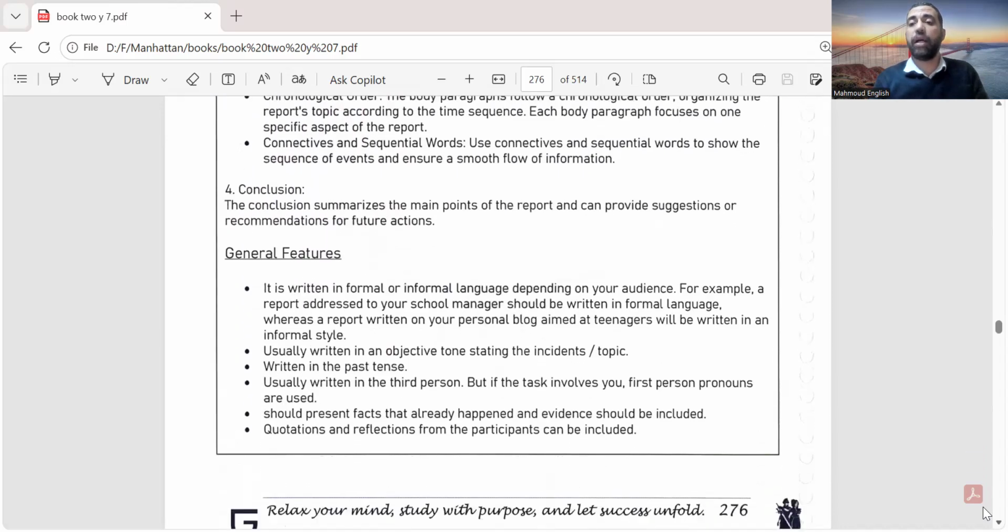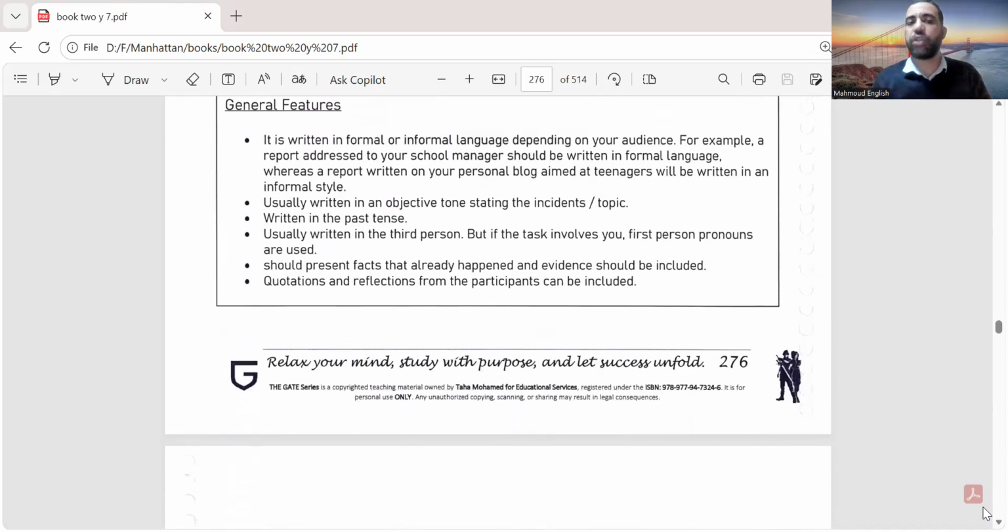So up to now, these are the general features that we should go through. Number one, it will be written formal or informal, could be both. Written formal or informal according to the audience. If you write this report, for example, to the manager or the HOD of your school, whatever, try to make it formal. But if you write it for the students or even for your friends who will read this in the school magazine, it will be informal.